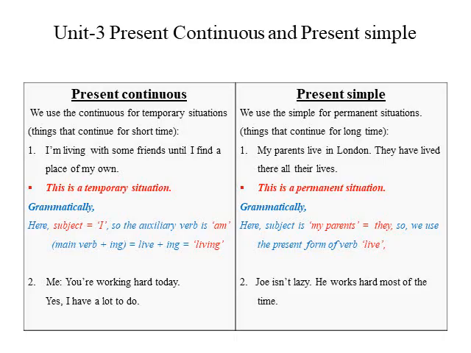We use the simple for permanent situations, things that continue for a long time. Example: my parents live in London. It's a permanent situation. They have lived there all their lives. For their whole lives they are staying there. So my parents live in London. It's a permanent situation. When it is permanent, my parents is plural, so we use the present form of the verb: live in London. They live in London. My parents is equal to they.